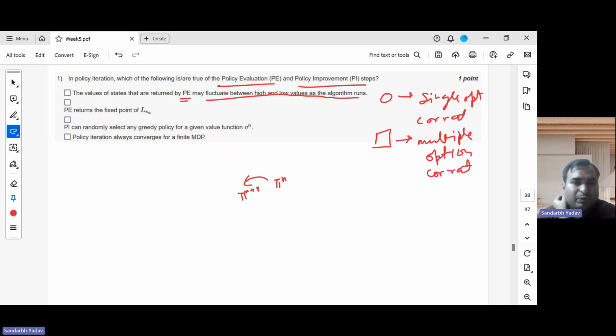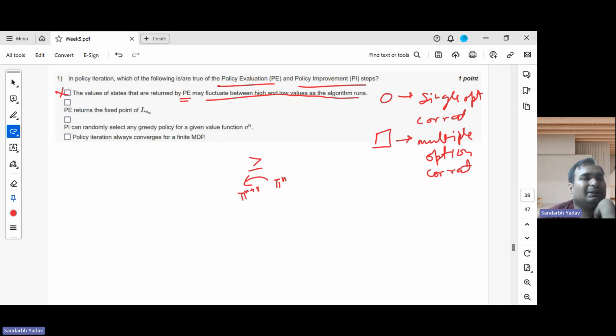So we are moving to a better policy in each step, or at least equal, if not better. But this would not fluctuate. It won't go low, right? We are moving towards optimality, so it won't fluctuate. So this is definitely wrong.